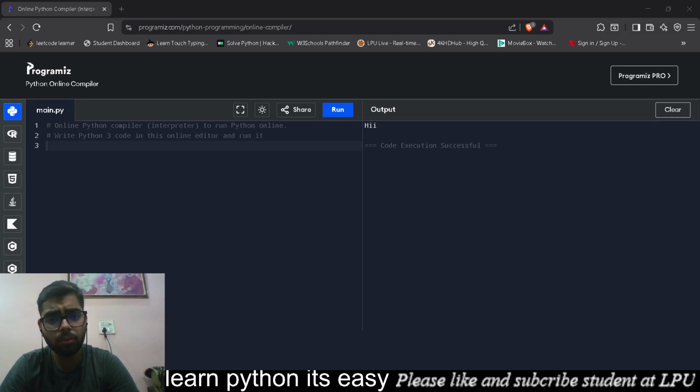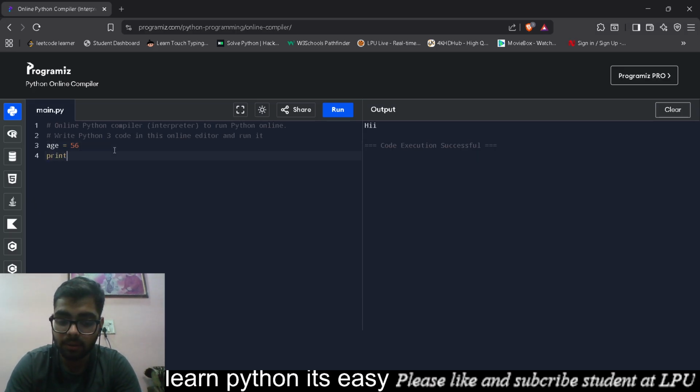Okay. So see, what happens is, first we will do the type conversion thing. For type conversion, see what actually happens if I declare a variable named age. Okay, age equals 56. Okay, and then I'll write print type age. Okay, so I'll have my output as class int.